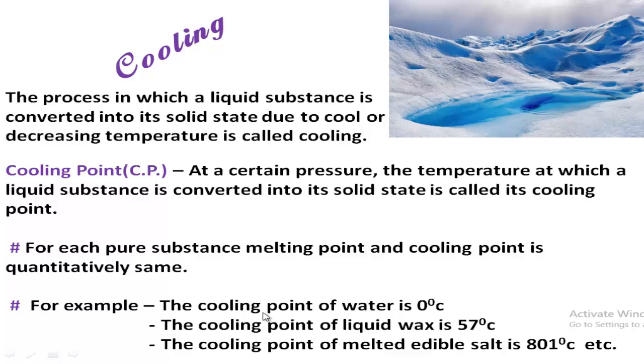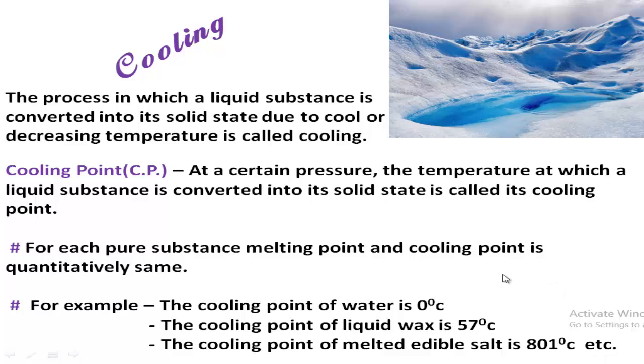For example, the cooling point of water is 0 degrees centigrade. That means at 0 degrees centigrade, solid ice melts, and at the same temperature, 0 degrees centigrade, the water is again converted into ice. For all pure substances, the melting temperature and cooling temperature will be the same. So the cooling temperature of liquid wax is also 57 degrees centigrade, and the cooling temperature of melted edible salt is also 801 degrees centigrade.